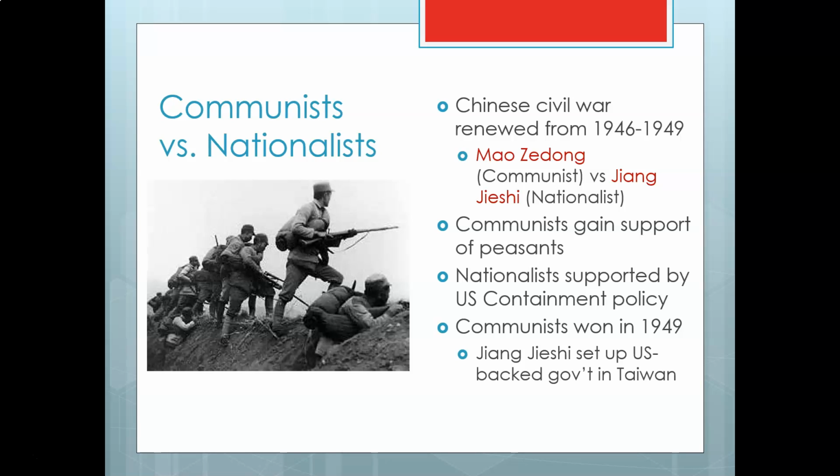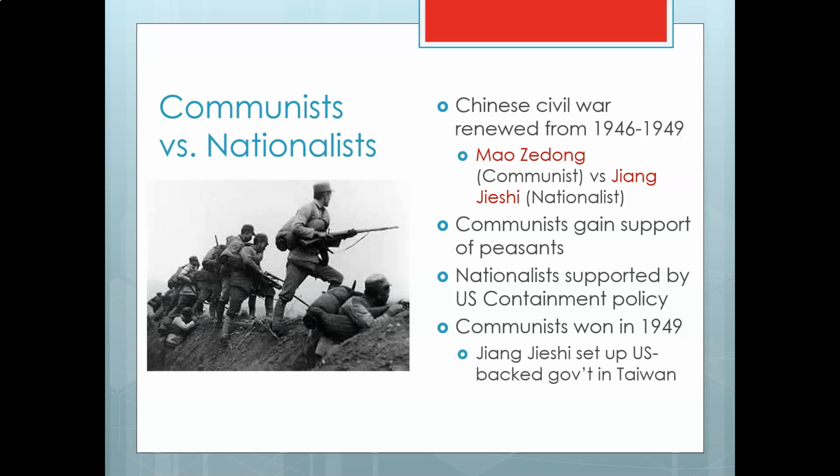Got two different sides. One of the sides is the communist side of Mao Zedong, Chairman Mao eventually, and the other side is the nationalist side of Chiang Kai-shek or Jiang Jiechi, and their party is the Nationalist Party or the Kuomintang Party. That fight goes on for a number of years, and they have different visions of what China should be like. This is very much like the Cold War, in fact.